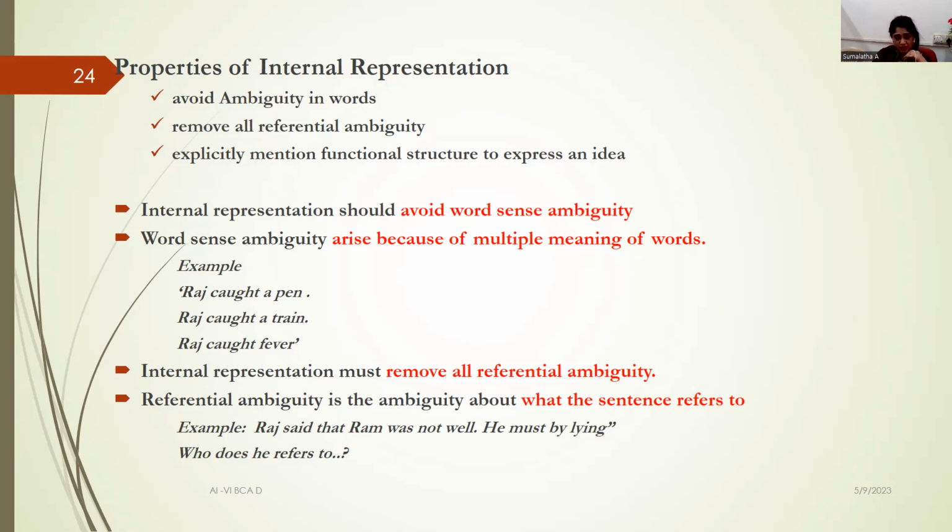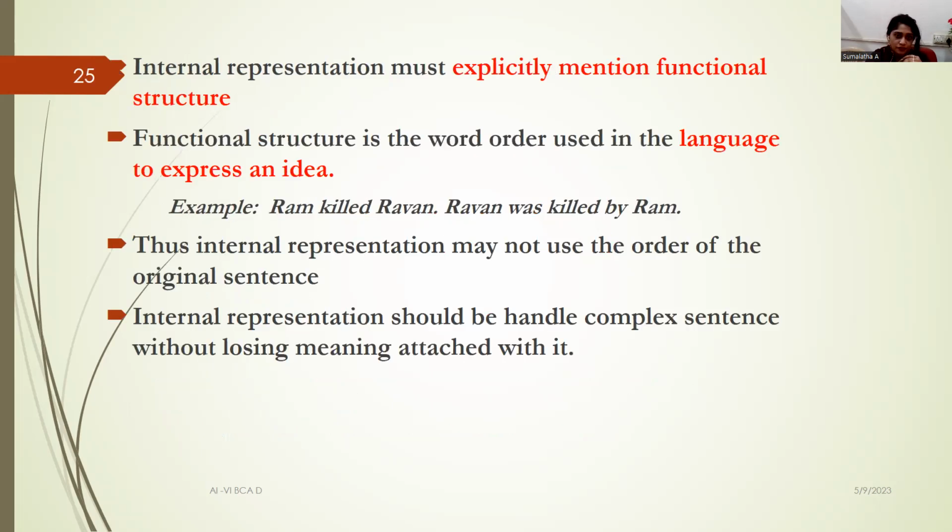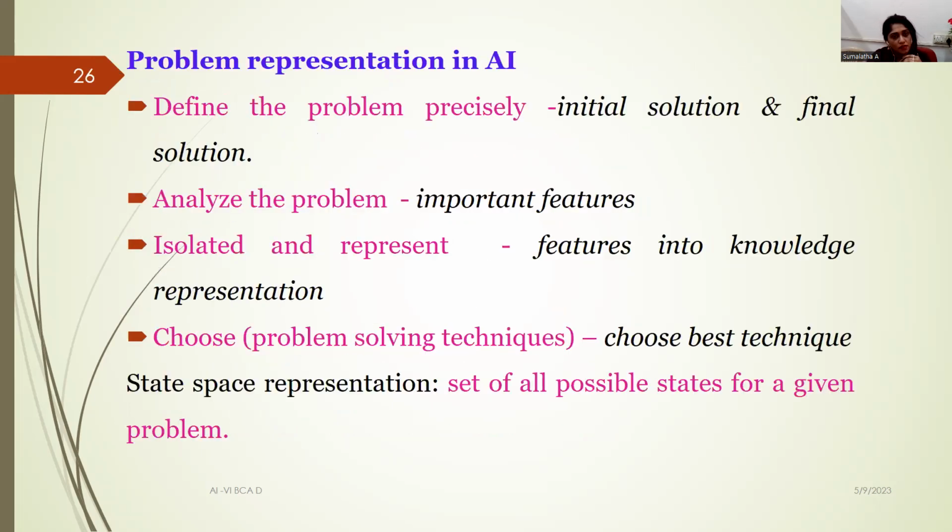So these are some of the important properties of internal representation. I was just telling you about referential ambiguity. Here comes the example: Raj said that Ram was not well and he must be lying. So in that case, with Raj and Ram, who is this he? We don't know who this he is. All of these things should be avoided in your internal representation.